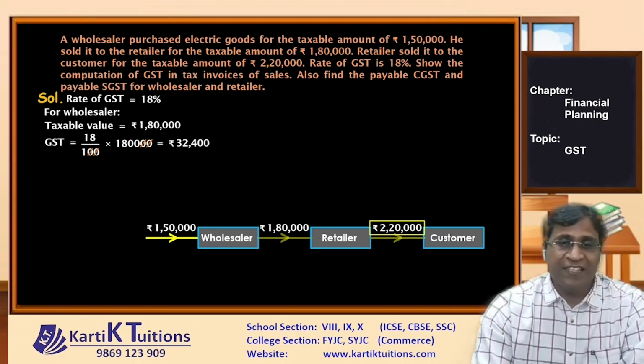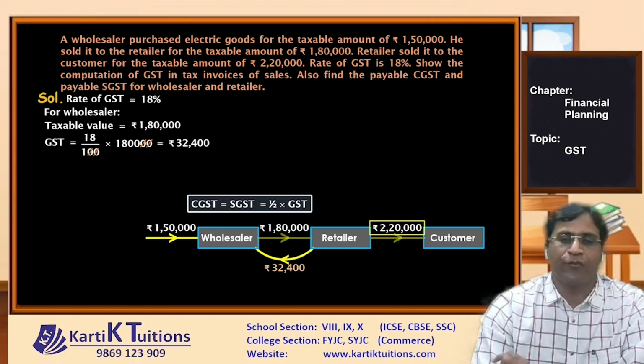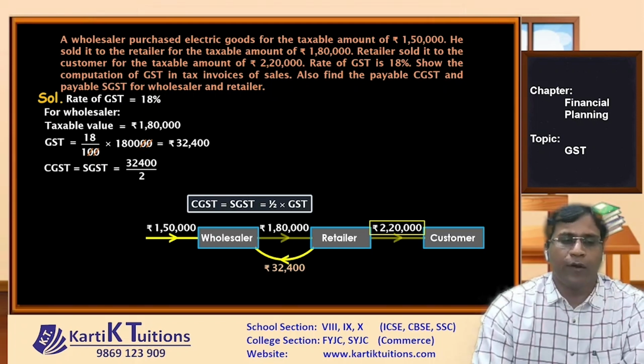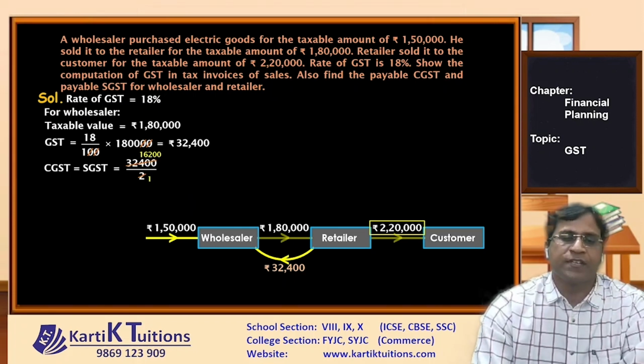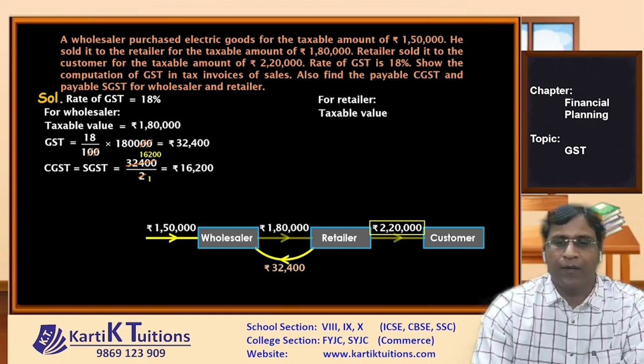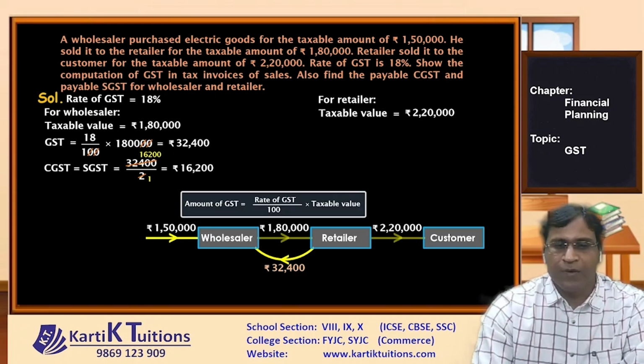Now we'll talk about CGST and SGST. As we know, CGST and SGST is half of GST. So here half of 32,400 will give us the amount of CGST and SGST. That is ₹16,200. So here we have got the CGST and SGST for the wholesale. Now let's talk about retailer. Now for retailer, the taxable value is ₹2,20,000. Do you all agree? Now again, GST is 18%. So 18 upon 100 into